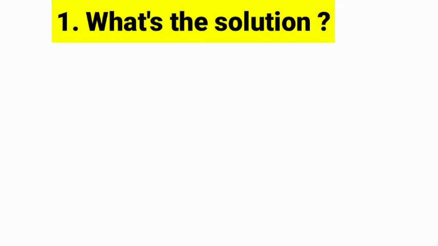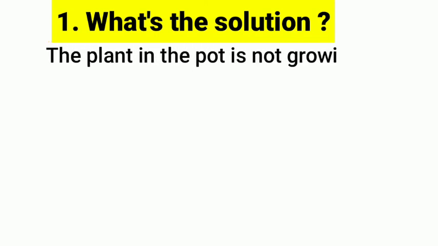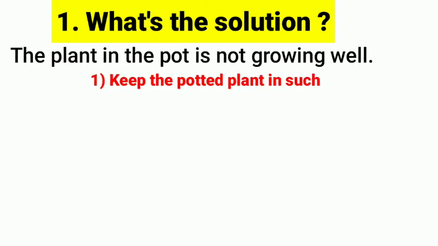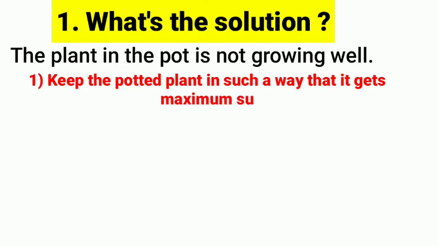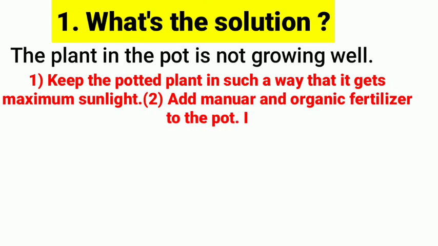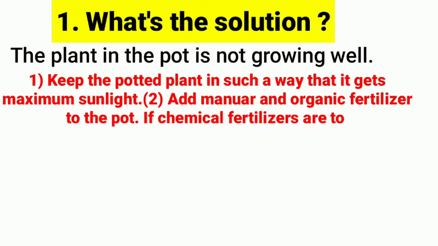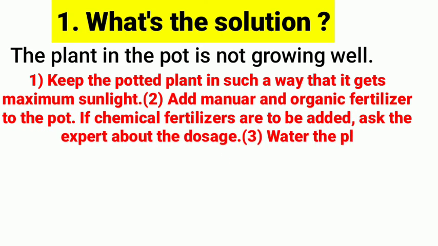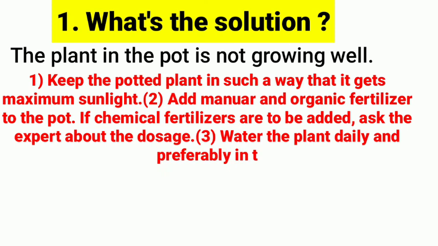See the question first: what's the solution? The plant in the pot is not growing well. See the answer. Keep the potted plant in such a way that it gets maximum sunlight. Add manure and organic fertilizers to the pot.